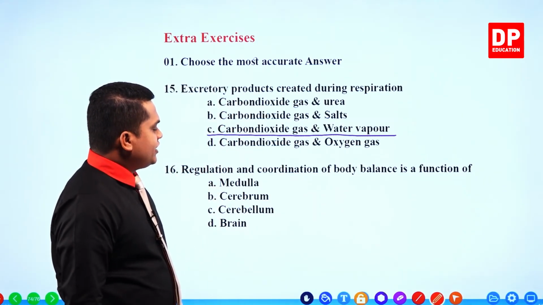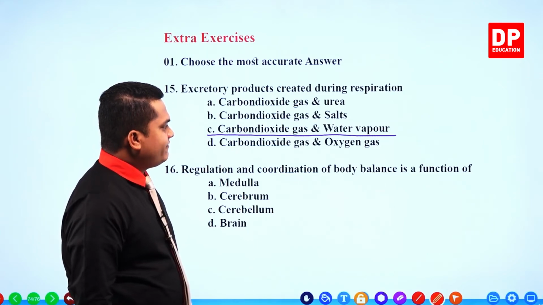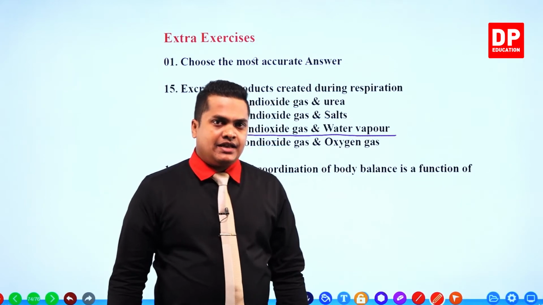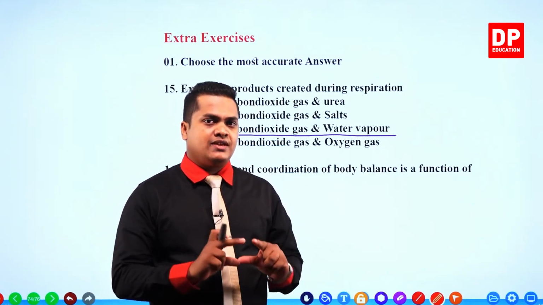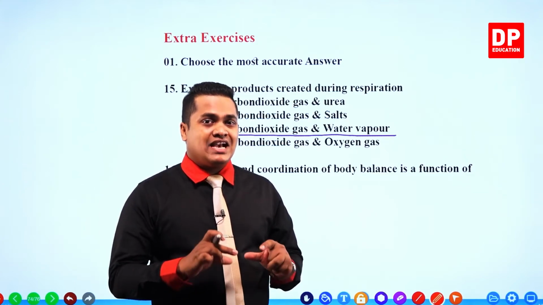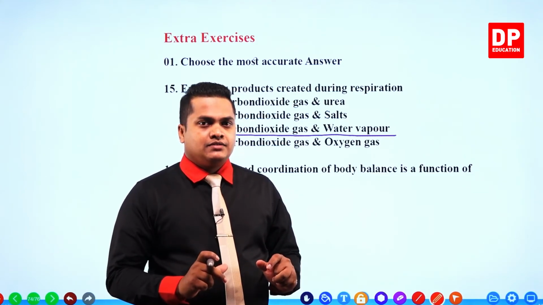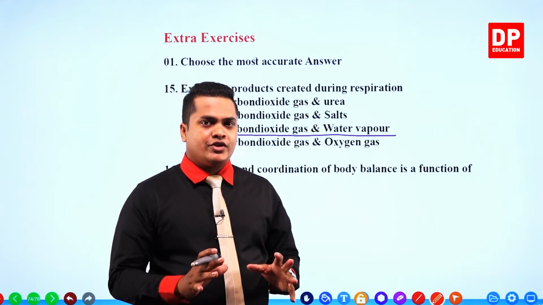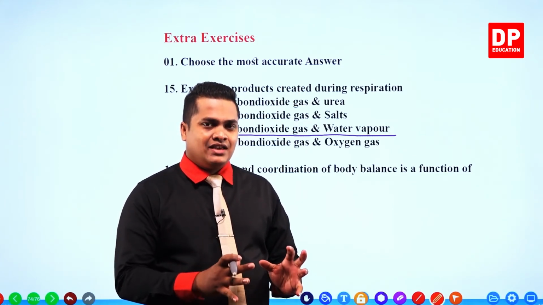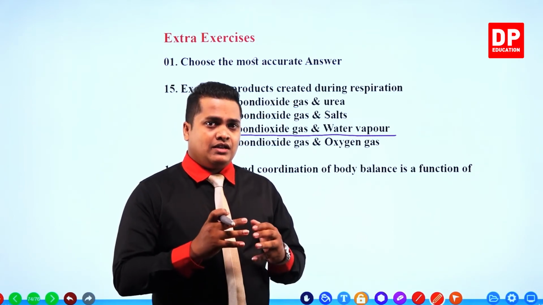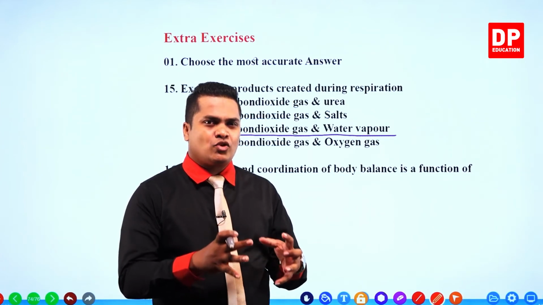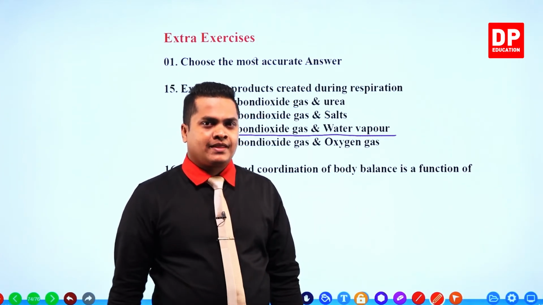Regulation and coordination of body balance is a function of. So body balance is maintained by the second most important part inside our brain, which is referred to as the cerebellum, right? Cerebrum is going to control all voluntary actions, plus it is going to control activities like learning, thinking, logical abilities and storing senses and so on.